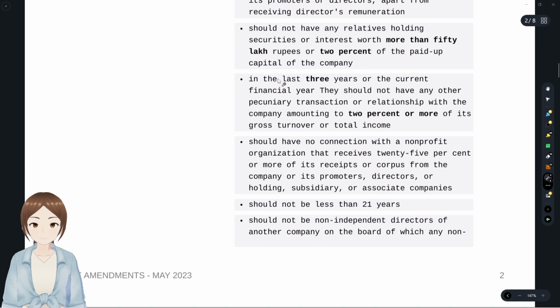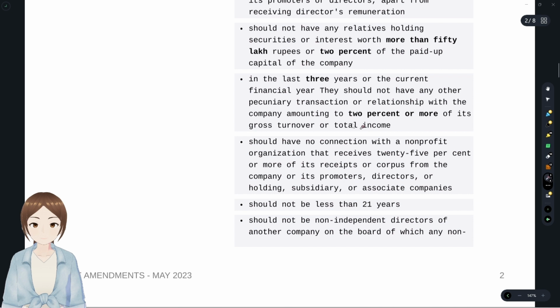And with regards to the independent director himself, in the last 3 years plus the current financial year, that is a total of 4 years, he should not have any other pecuniary transaction or relationship with the company amounting to 2% or more. You see, you find an absolute monetary limit and a percentage, and it is exceeds more than. Here the 2% is included. If he takes transactions equal to 2%, it's a pecuniary transaction of 2% of its gross turnover or total income.